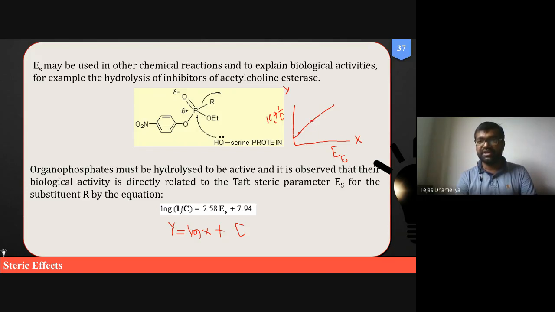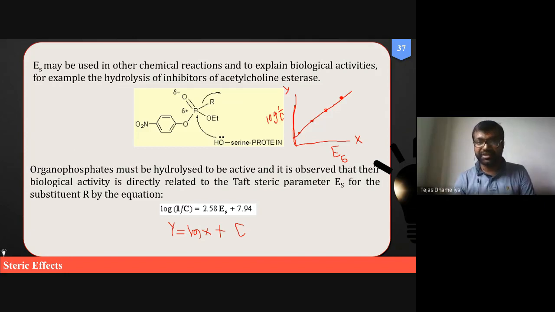For another value of Es, what is the value of log 1 upon c, and for another value of this, what is the value of log 1 upon c? After that, we will draw a straight line connecting all these dots, and it will result in a certain kind of straight line.